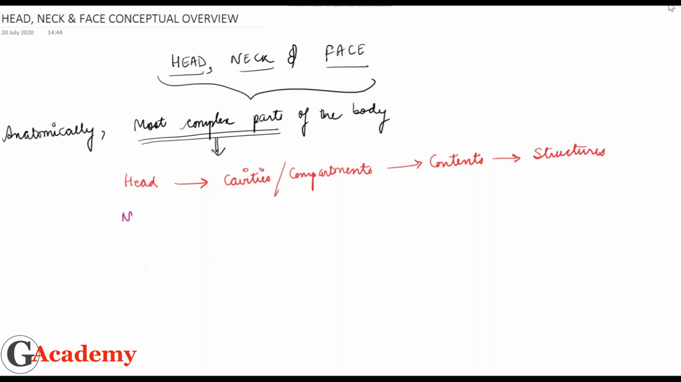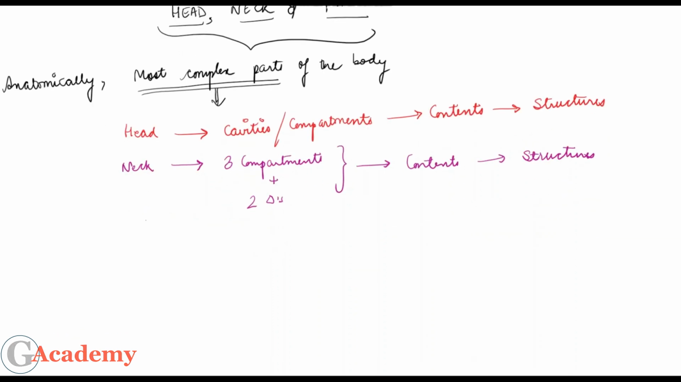Same applies with the neck part. Neck has three compartments along with two triangles, and both of these are giving passage to the contents, which further leads to formation of either structures or giving passage to the structures.